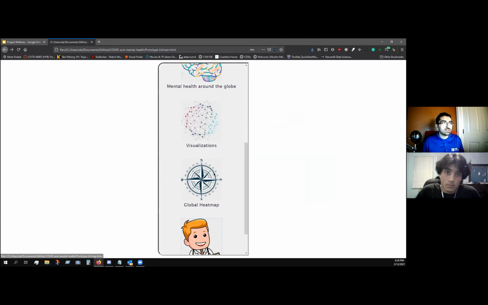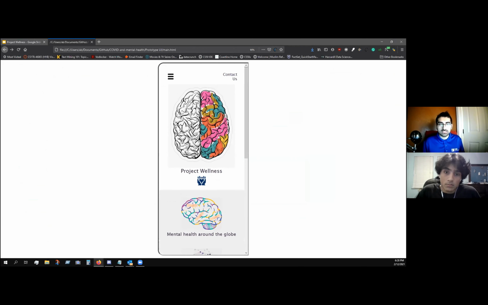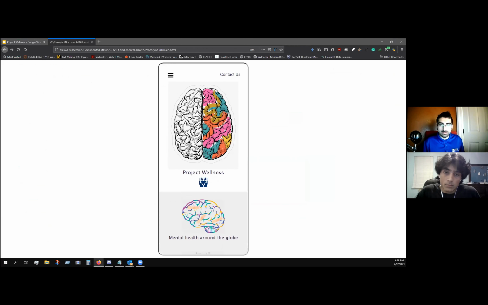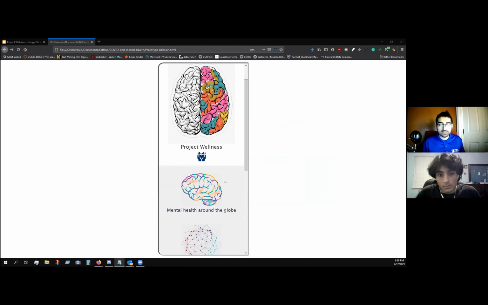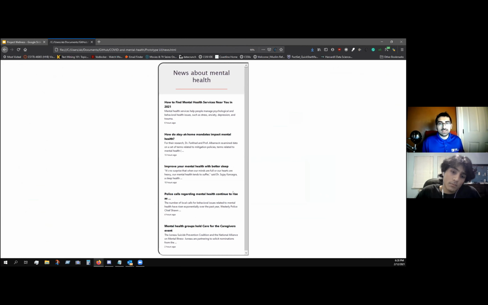So this is our main page for our application. This is supposed to represent a phone, like a Galaxy. This is our user interface first page, and the first section we go to is global news about mental health. This is basically mental health news around the world. It is useful for any users who in general want to know more about mental health or don't really know what's going on in the space, because some people feel that it's not very relatable and they don't know that this many people are experiencing the same problems that they do.